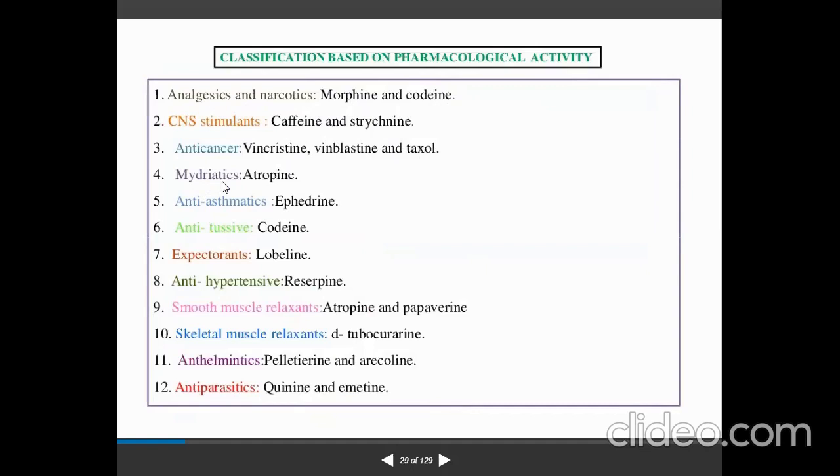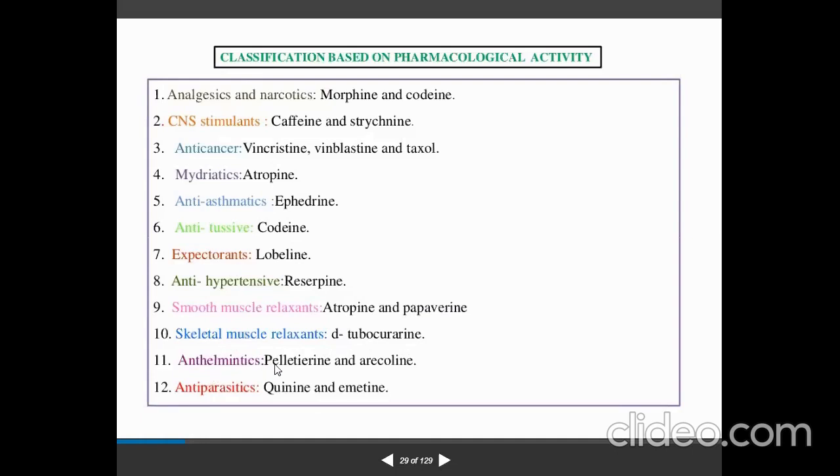Then mydriatics, atropine. Anti-asthmatics, ephedrine. Antitussive, codeine from opium latex, right? Then expectorants, lobeline from Lobelia. Antihypertensive, reserpine from Rauwolfia. Smooth muscle relaxants, atropine and papaverine from Atropa belladonna and Papaver somniferum. Skeletal muscle relaxants, d-tubocurarine.